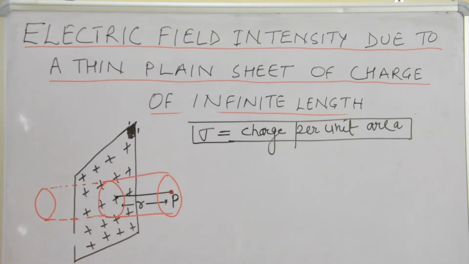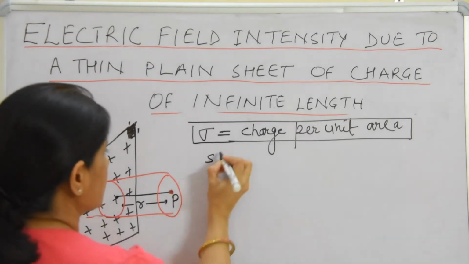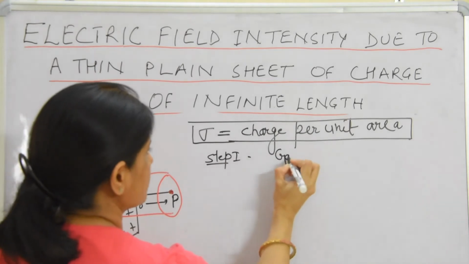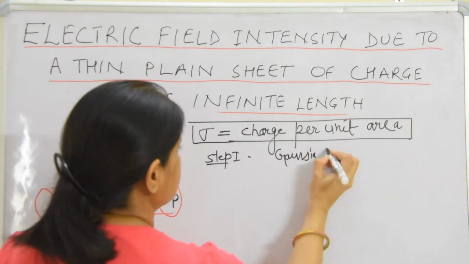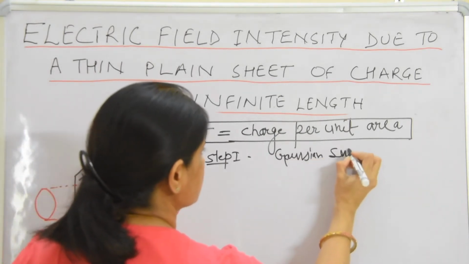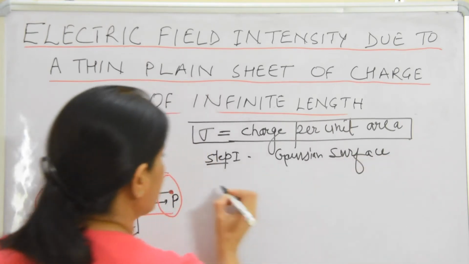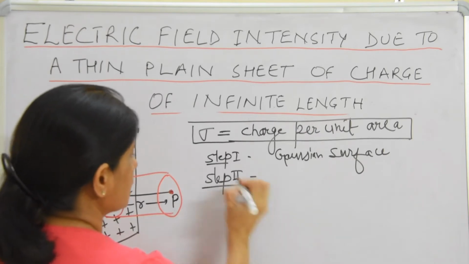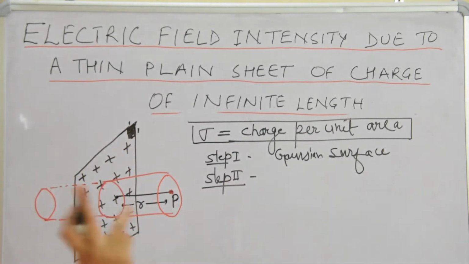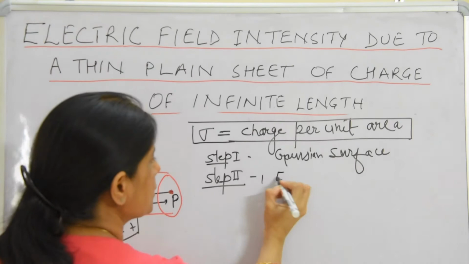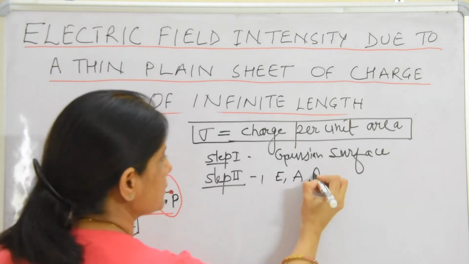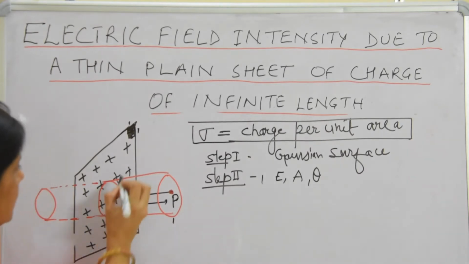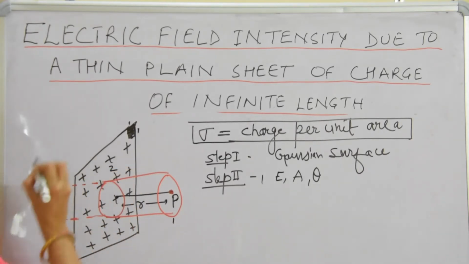Step 1 is that we have imagined the Gaussian surface. Now step 2: we have to see the symmetry of E, A and theta. Now we have three surfaces: this is the first, this is the second surface, and this is the third surface.